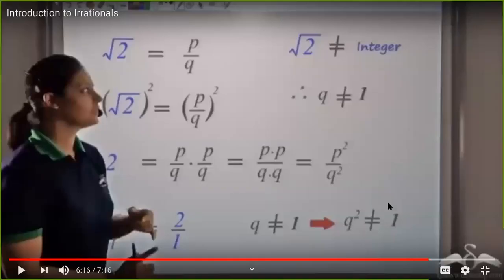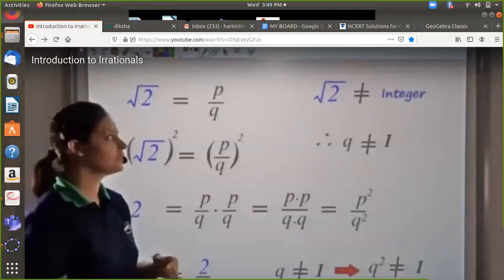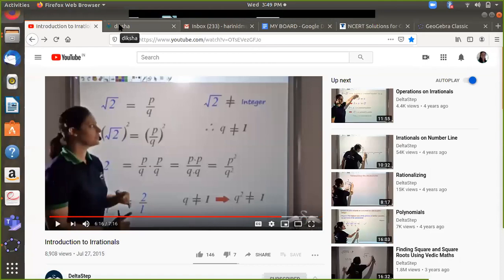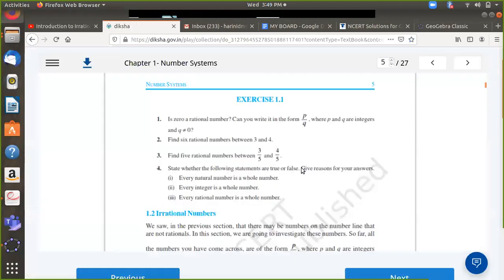Now, we will try to take up a few questions in our exercise from the NCERT textbook and see if we are able to answer them with all the concepts we have just revisited, except for the irrationals that I have introduced right away. So I'll go back to the screen share and come back to that page on the NCERT textbook, which is exercise 1.1.